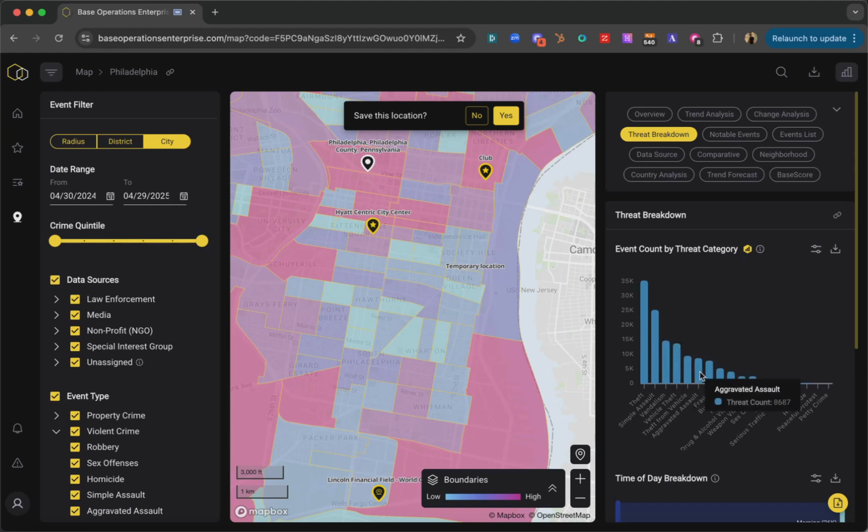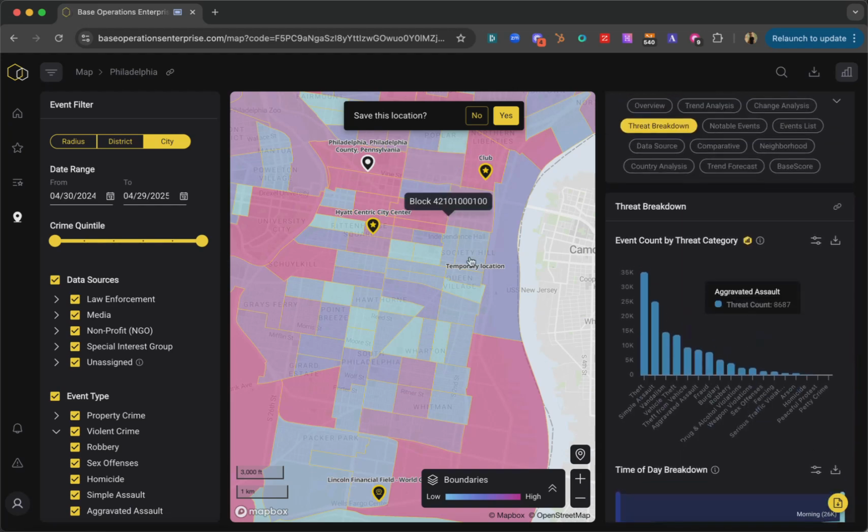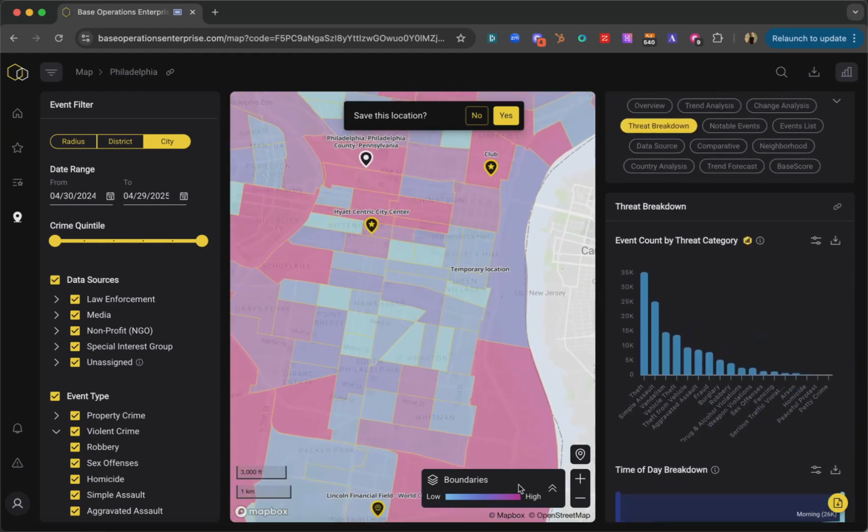When we look at some of the crimes that maybe we care a little bit more about, violent crimes like aggravated assault, robbery, those things, while they happen less frequently, are still very common throughout the city of Philadelphia. We can also see that when it comes to violent crime, things most commonly happen in the evening and nighttime. So this gives us some context as we evaluate our locations.